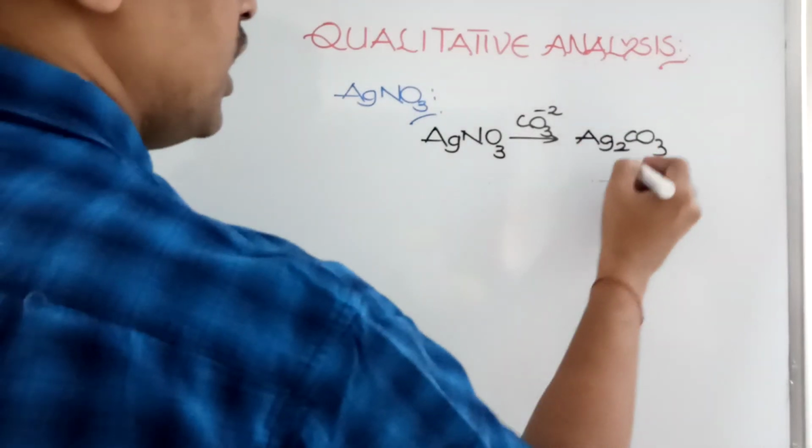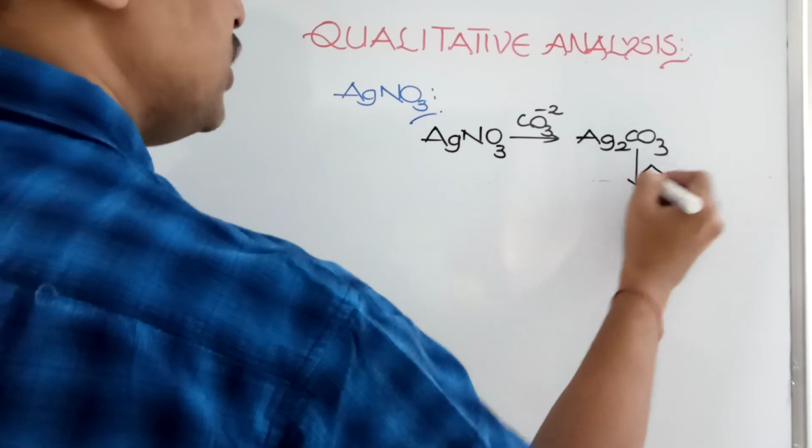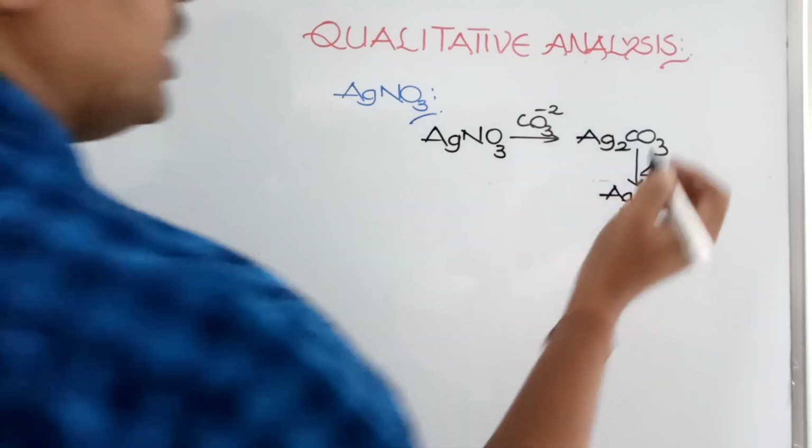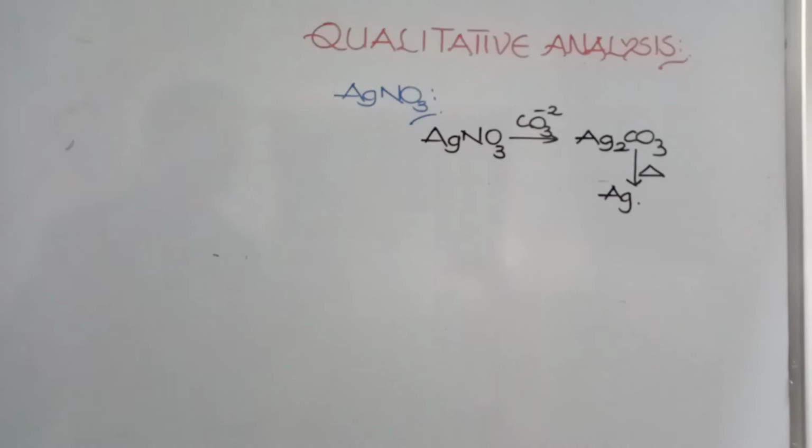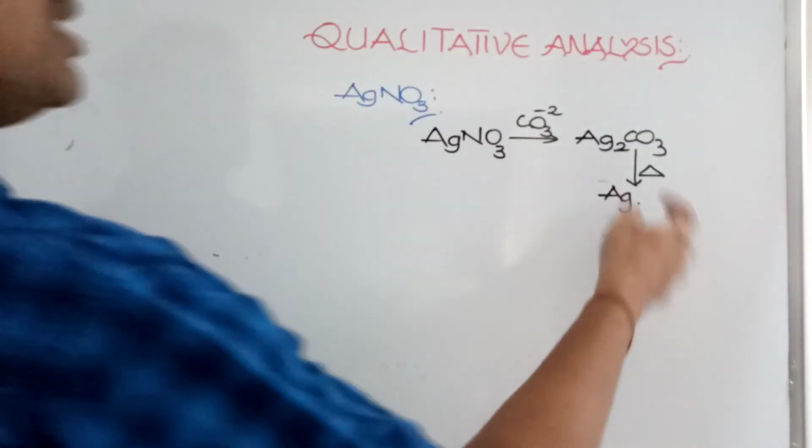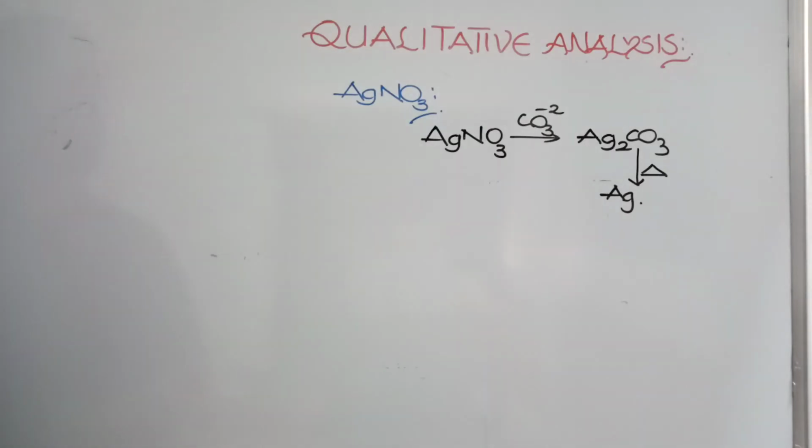On heating, silver carbonate gives silver. You learn this reaction in metallurgy also, in the extraction of silver. Silver carbonate on heating will give you silver, which is white in color, so you can easily identify it.